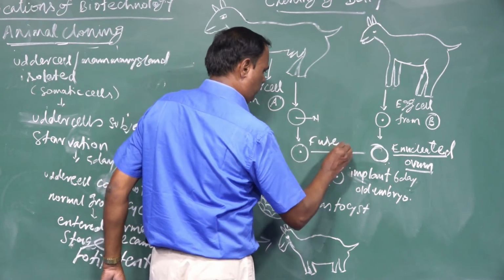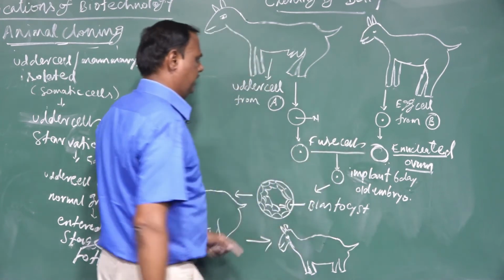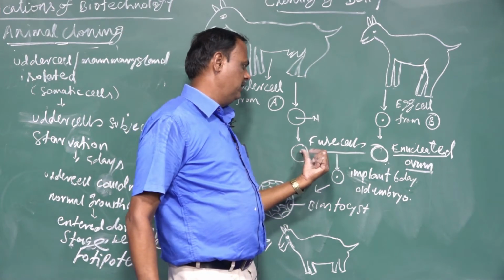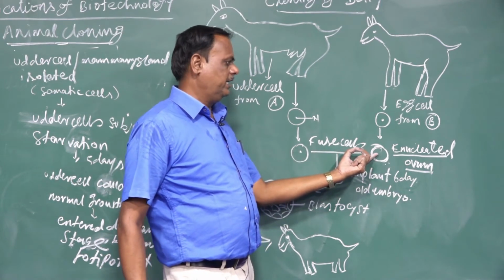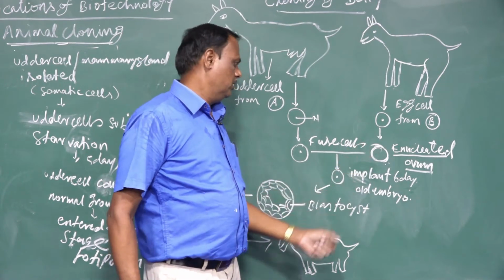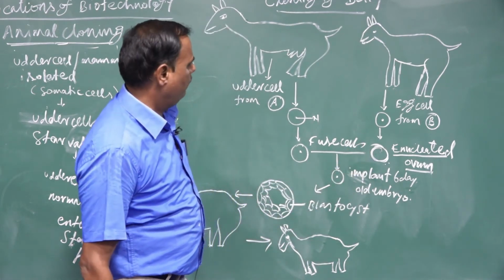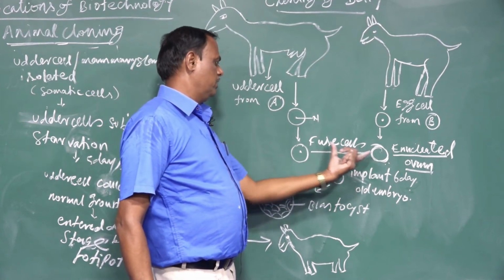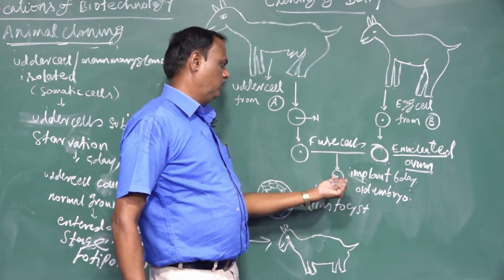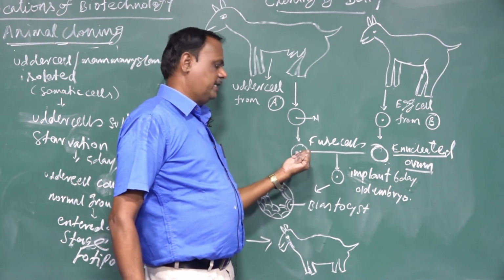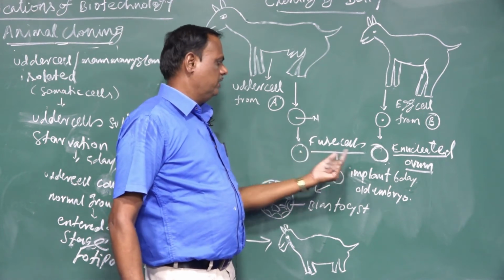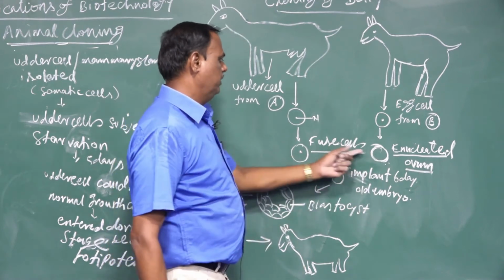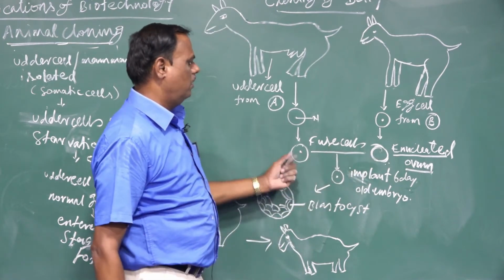What fusion takes place? The somatic cell, which is diploid, from the adult is fused with the enucleated ovum. These are called fused cells.